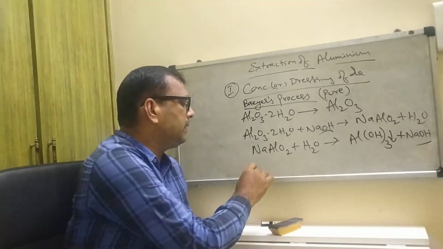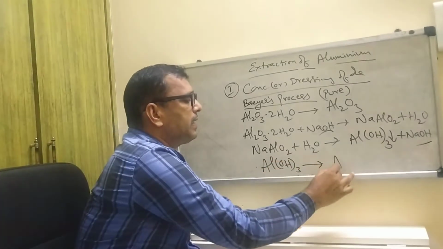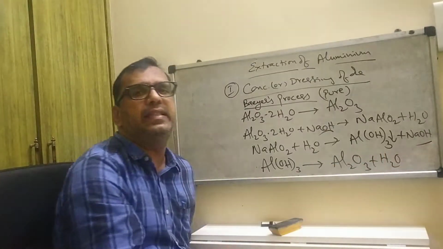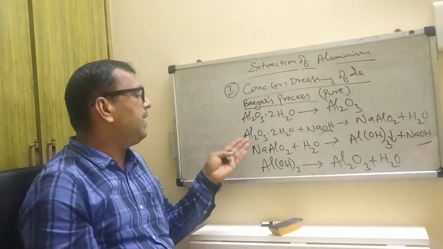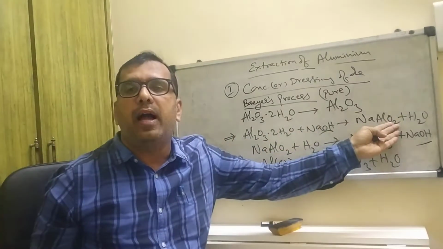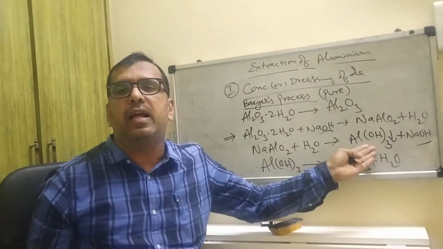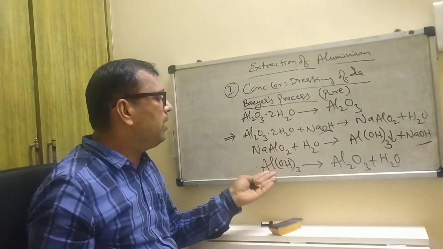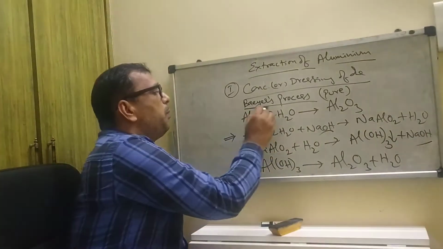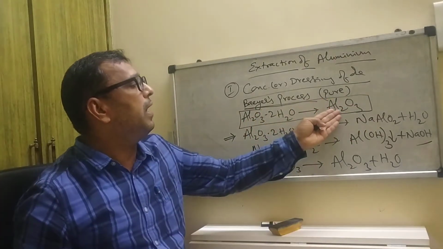This aluminium hydroxide, on heating, is converted into alumina plus water. So the first reaction is bauxite converted into sodium aluminate. This sodium aluminate is again converted into aluminium hydroxide, and this aluminium hydroxide is converted into alumina. So finally, from this bauxite you get alumina.